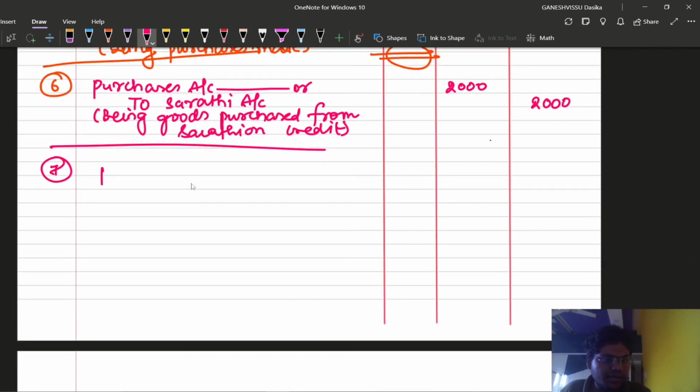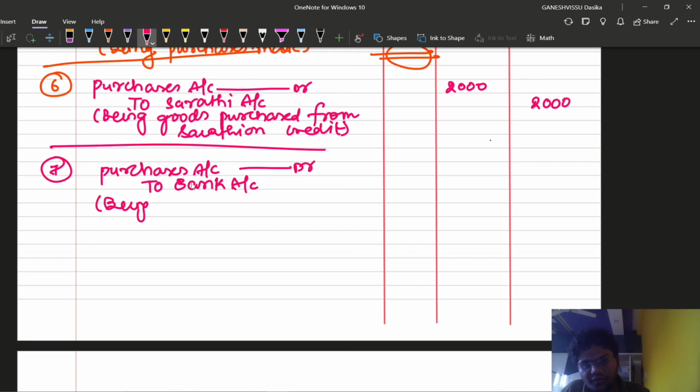I am writing the entry purchases because the goods are purchased, purchases account to bank account. The narration I am writing is goods purchased and amount paid through check.